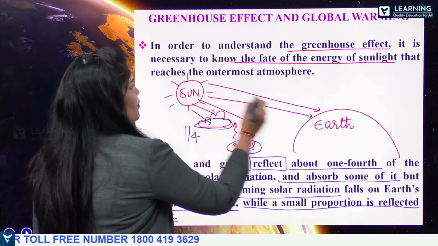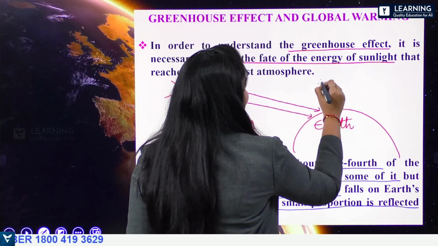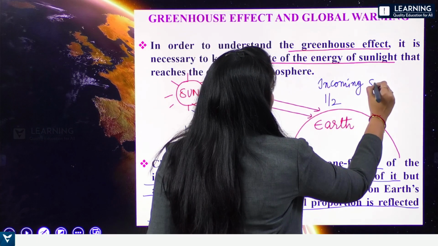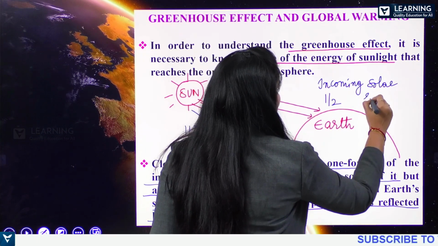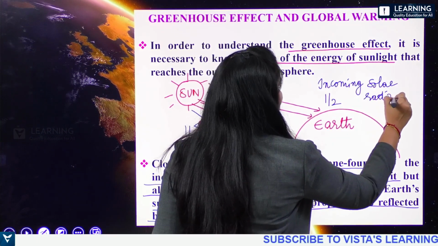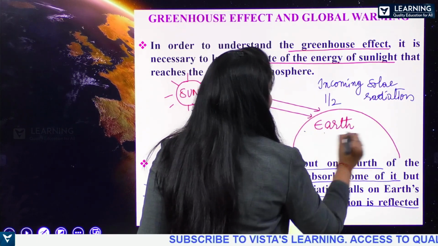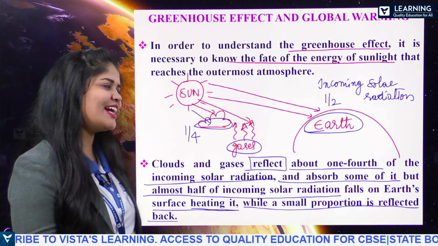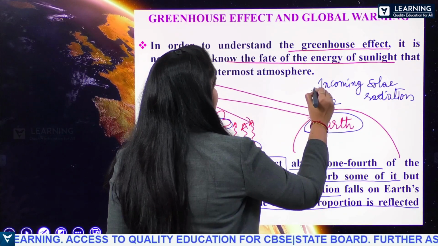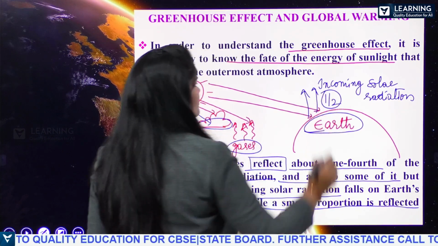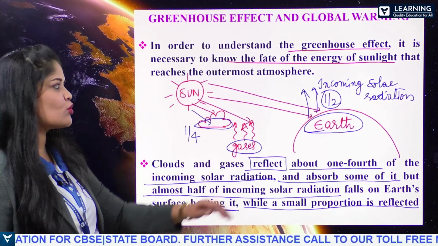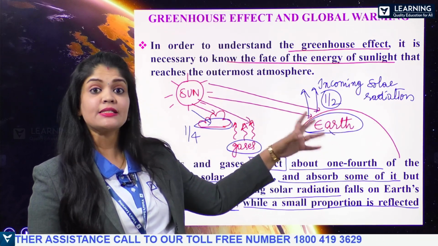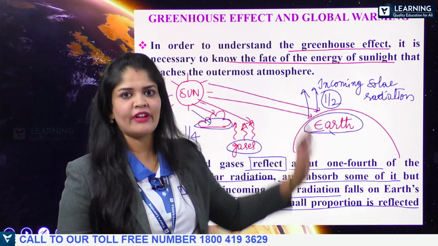Half of the incoming solar radiation will be used to heat up the Earth's surface, while the remaining small portion will be reflected back.